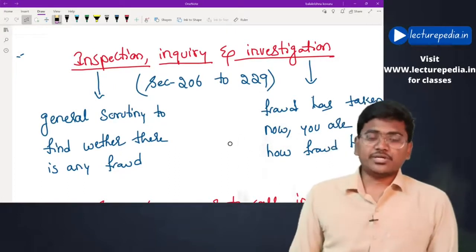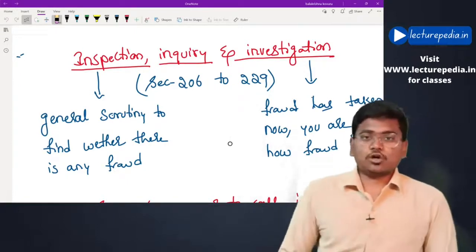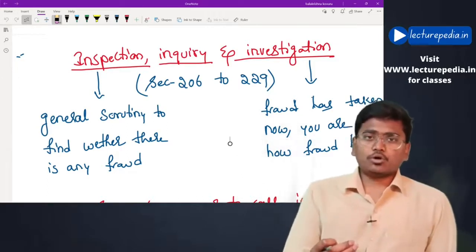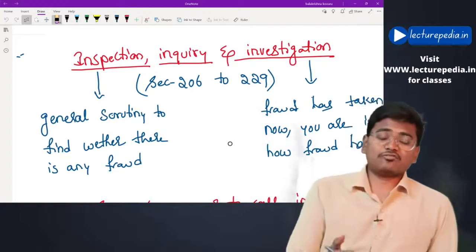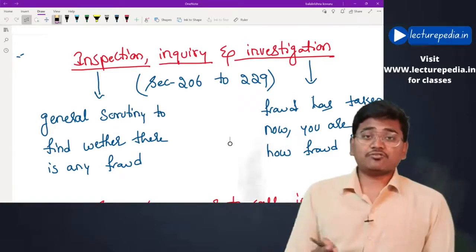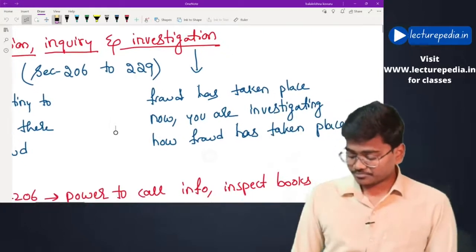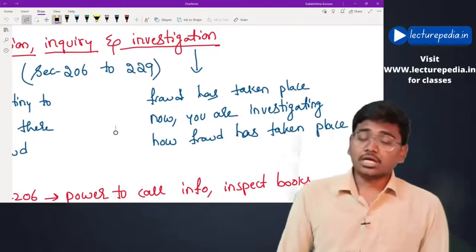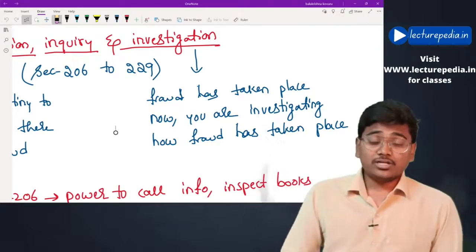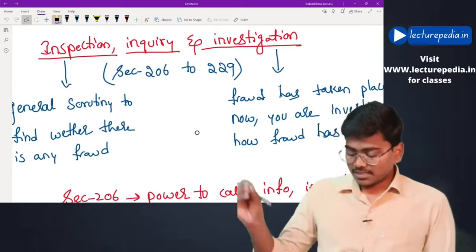Basically, inspection means general scrutiny to find out whether any fraud has taken place or not. While conducting inspection, the people who are conducting inspection don't know whether the fraud has taken place or not. They are checking whether the fraud has taken place. That will be inspection. Whereas in case of investigation, the persons who are conducting investigation already know that a fraud has taken place in the company. Now they are trying to find out how the fraud has taken place. That would be the difference between inspection and investigation.